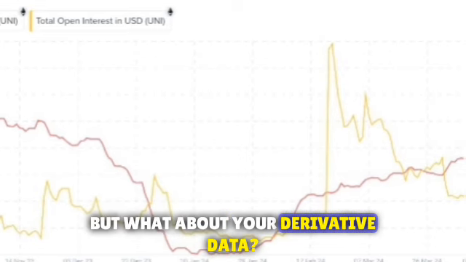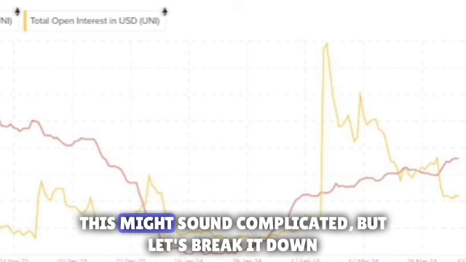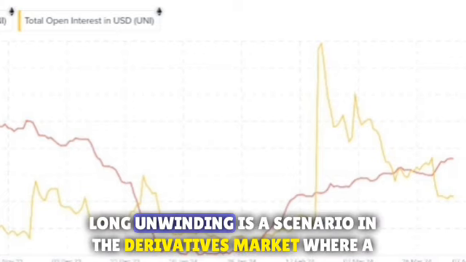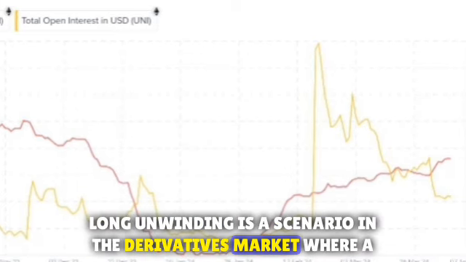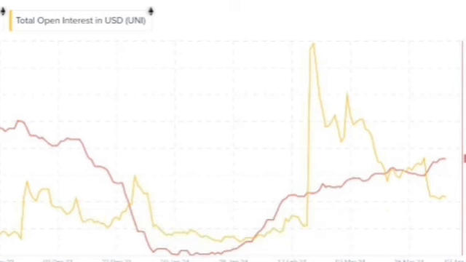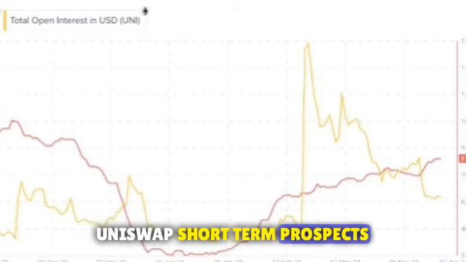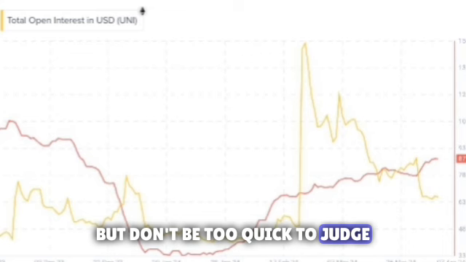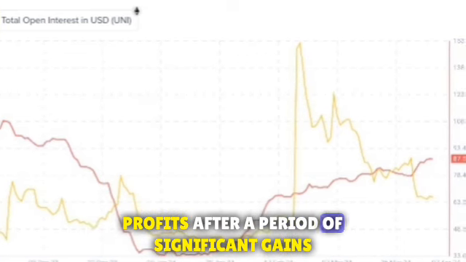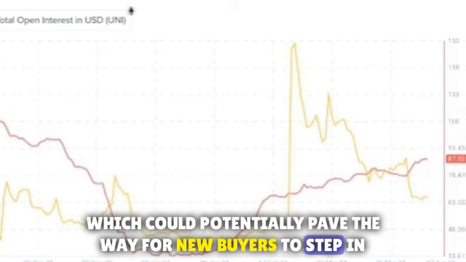But what about derivative data? It's indicating something called long unwinding. This might sound complicated, but let's break it down. Long unwinding is a scenario in the derivatives market where a security with a long position or a buy is sold off. This suggests that investors are becoming less bullish about Uniswap's short-term prospects. But don't be too quick to judge. This could also mean that investors are simply taking profits after a period of significant gains, which could potentially pave the way for new buyers to step in.